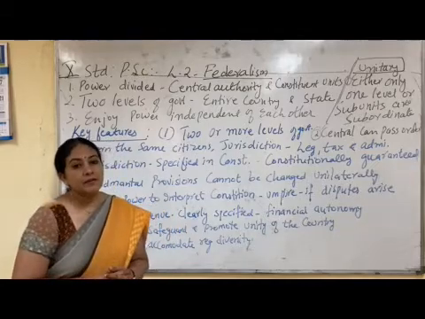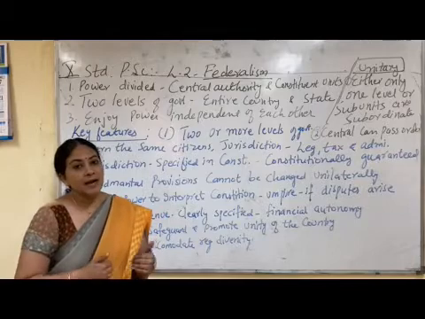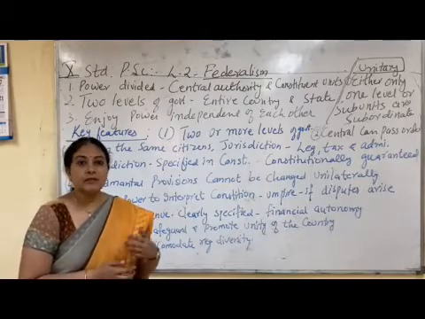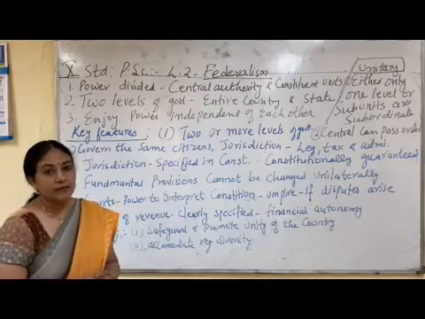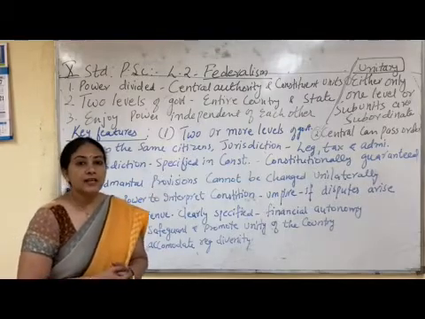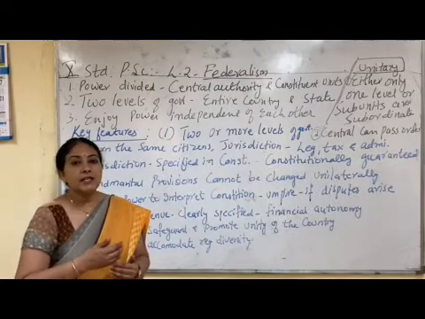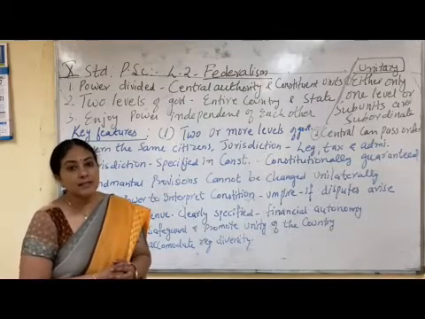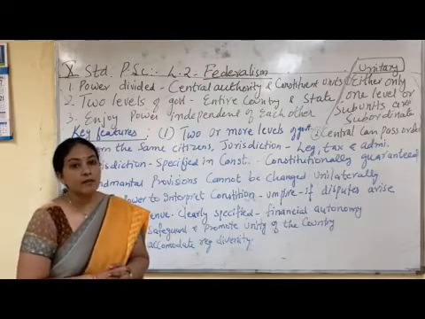In the last chapter, we have seen the example of Belgium and Sri Lanka. Belgium has divided its power between the central authority and the state government. So Belgium is an example of federalism, while Sri Lanka has concentrated all its power in the central government and has not given power to the Tamil states. So we can say that Sri Lanka is an example of the unitary form of government.